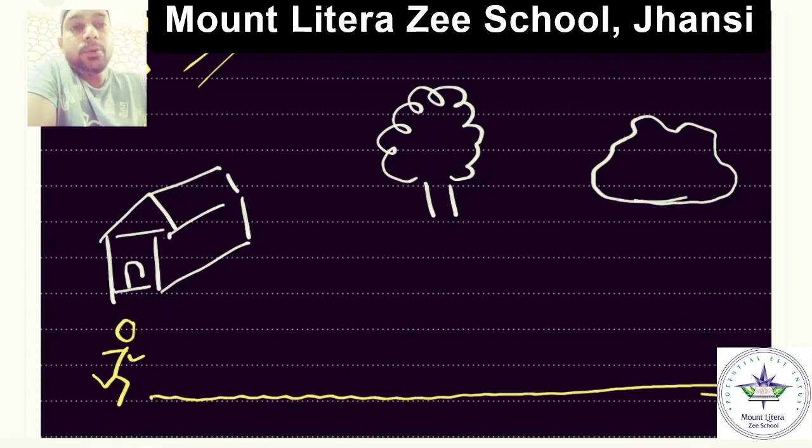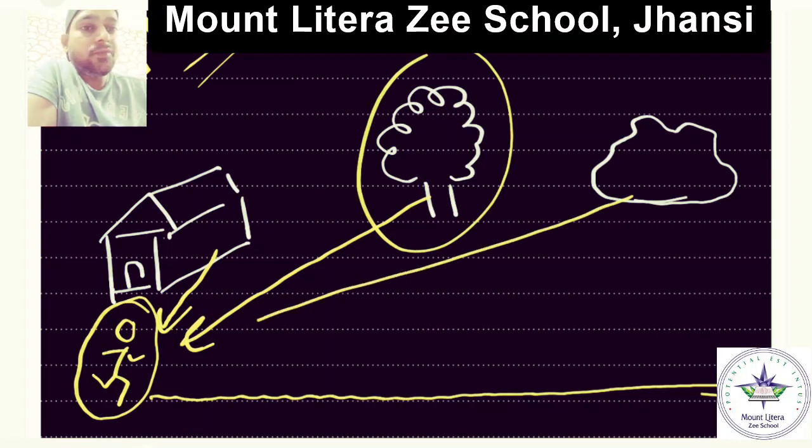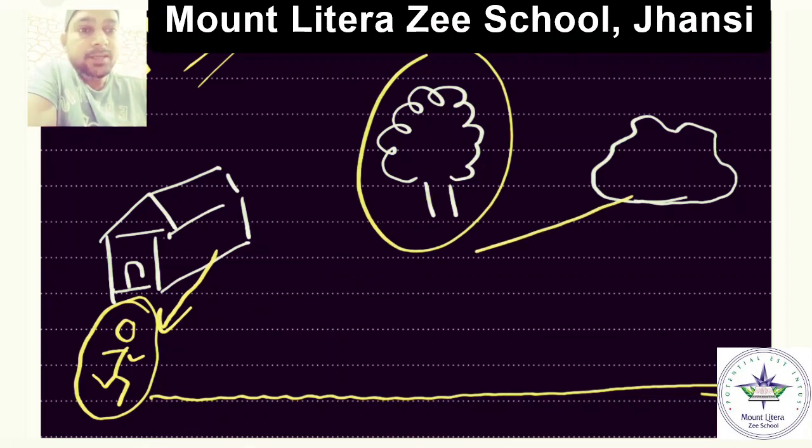So what you're going to notice is that at the initial point when he starts running, he is very close to the house. He is somewhere far from the tree, and very much far from the rock. Is it clear?